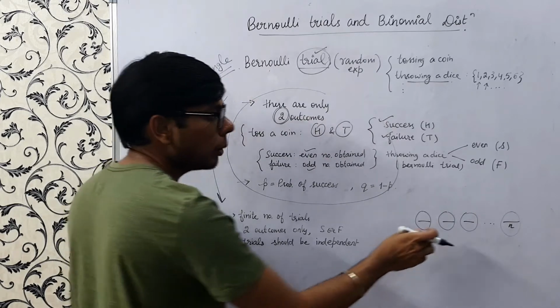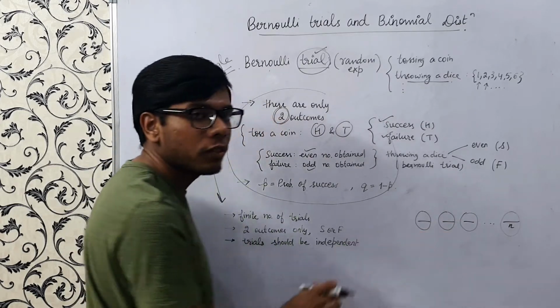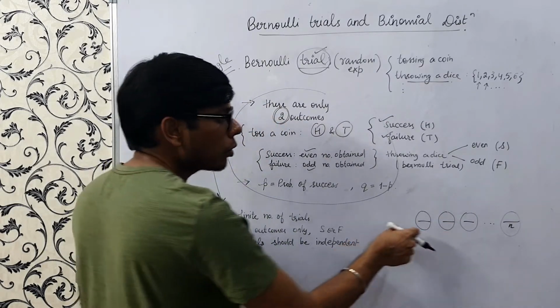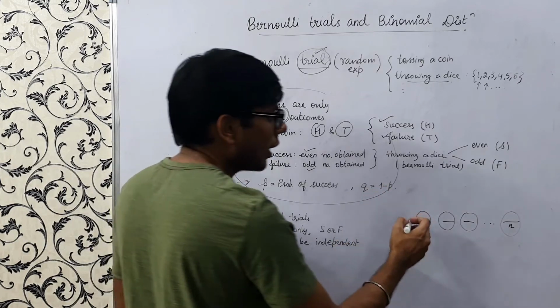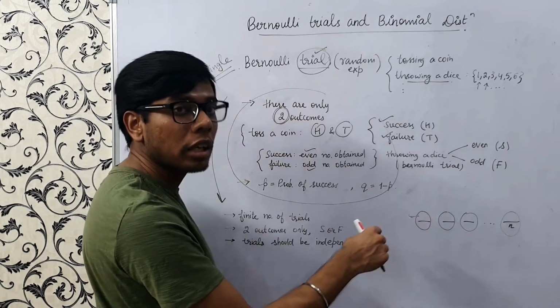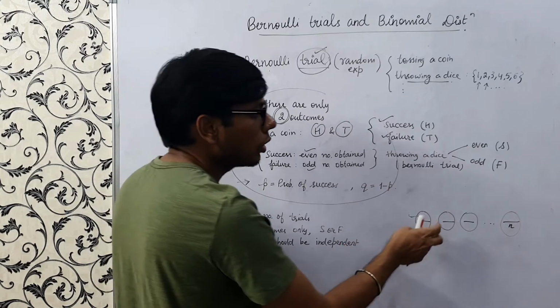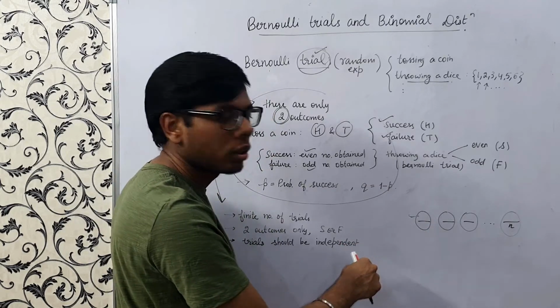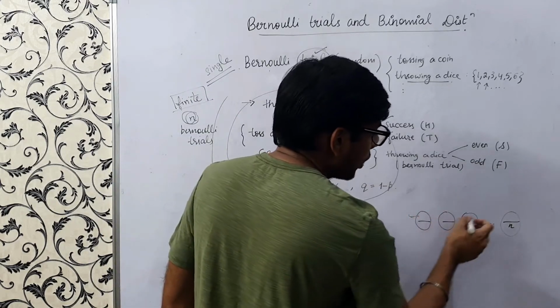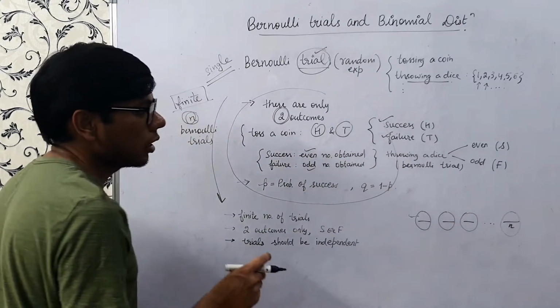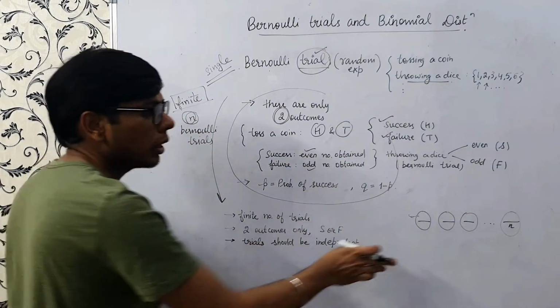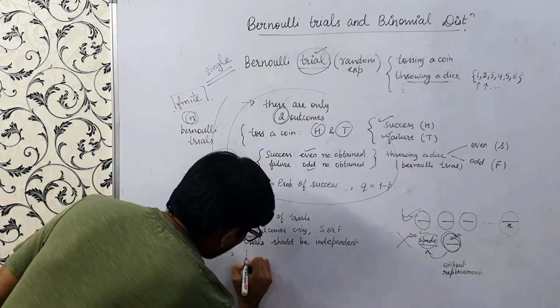It shouldn't depend on the previous tosses. Suppose I toss a coin and it got damaged somehow, and I toss the same coin again, then a dependence would be caused. So these trials should be independent of each other, and no dependency should be created between them.